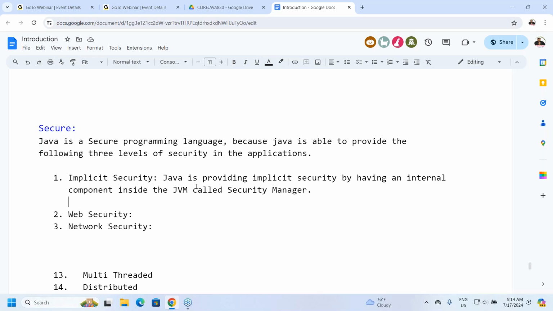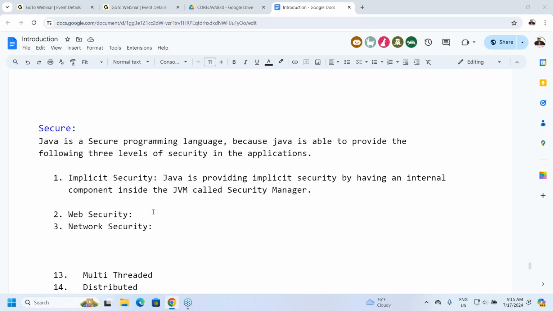You should remember this point. First point, how is Java a secure programming language? Tell me, what are the answers? Because of three things: Java is providing implicit security, web security, network security. How is this implicit security possible inside Java applications? Because the JVM has an internal component in the form of the security manager. It will take the responsibility of implicit security. Clear? Remember this short form: implicit security, security manager inside the JVM.